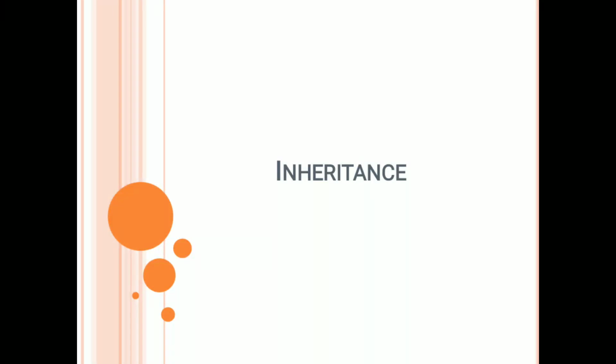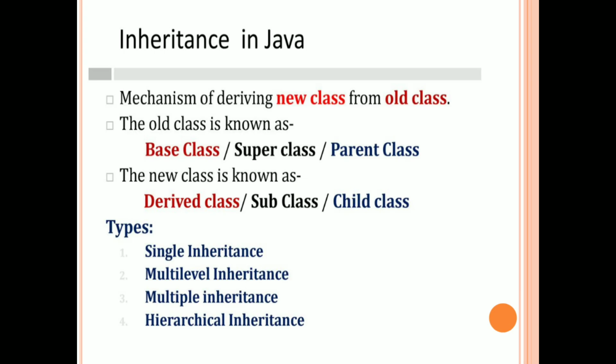Today we are going to discuss inheritance. Inheritance is a mechanism in which one class is getting the properties of an existing class. That is, a new class is getting the properties of an existing class. The mechanism of one class getting the properties of another class is called inheritance. In inheritance, we have two types of classes.